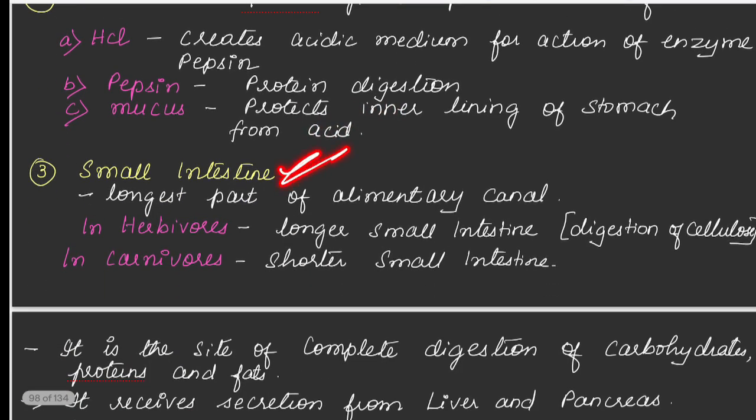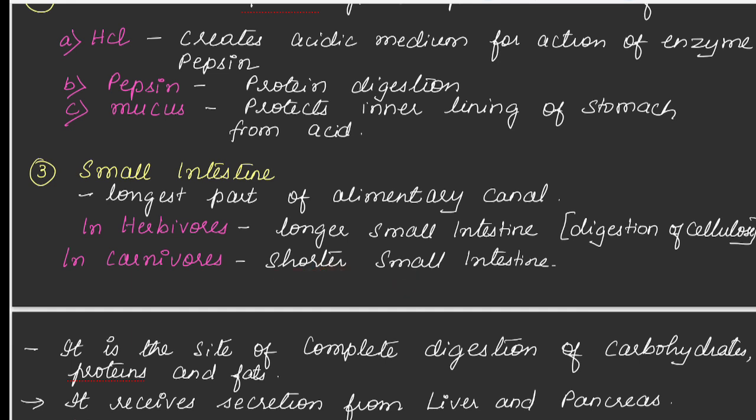Next, coming to small intestine. After that, the food will enter into small intestine. Small intestine is the longest part of the alimentary canal. In herbivorous, if you see, small intestine is longer. So longer small intestine. Whereas in carnivorous, if you see, it will be shorter small intestine.